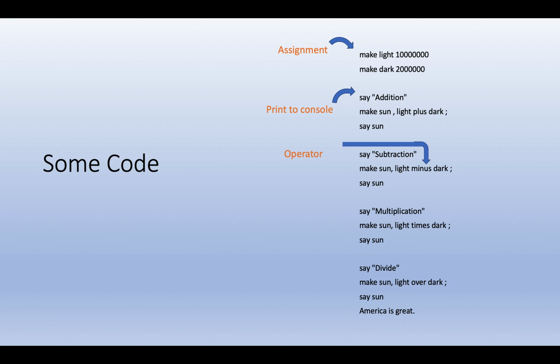To jump down a bit, we'll see that the operators in TrumpScript, although they can be kept as plus and minus signs, can actually be written out as the words plus and minus. And also, surrounding "light minus dark" here is a comma and a semicolon that are actually used as the parentheses in TrumpScript. So we're making sun, open parenthesis, light minus dark, close parenthesis. And then "say sun" is the print. Down here, we'll see it's the end of our program, so we have to say America is great, or the code will crash at runtime, or at compile time.